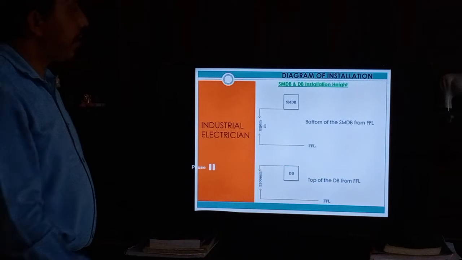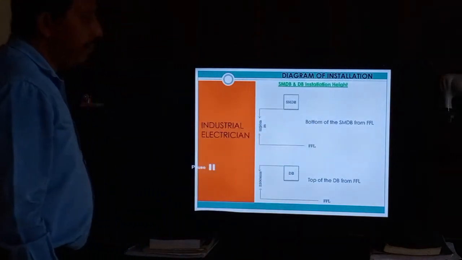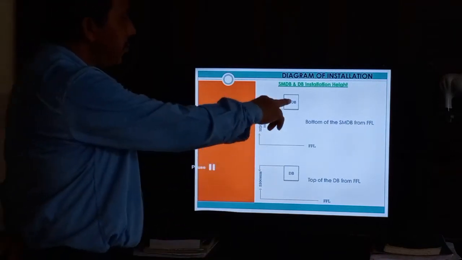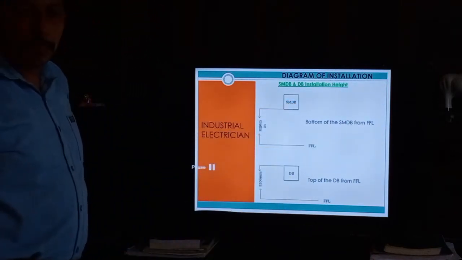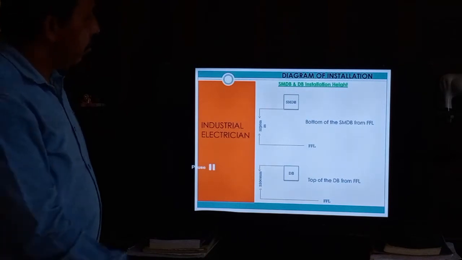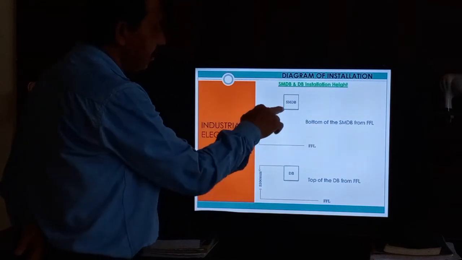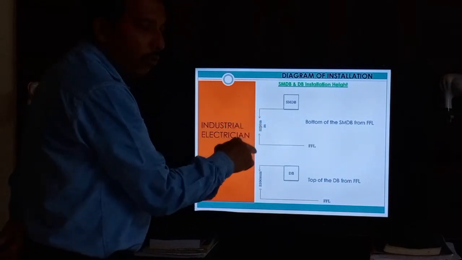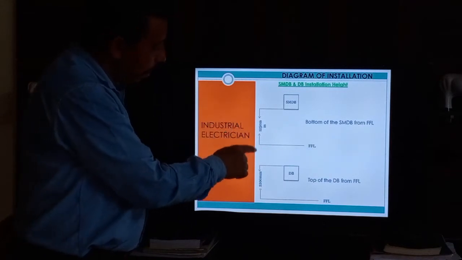okay, next one is SMDB and DB installation height. SMDB, shop main distribution board, and DB, distribution board. DB full form is distribution board. So SMDB, bottom of the SMDB from FFL. This is the bottom. So this is the bottom of the SMDB.